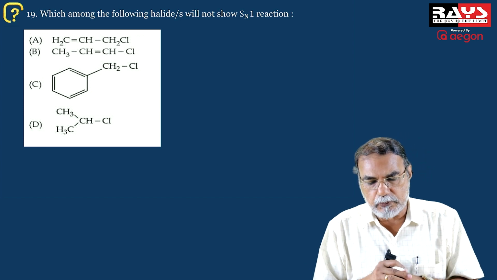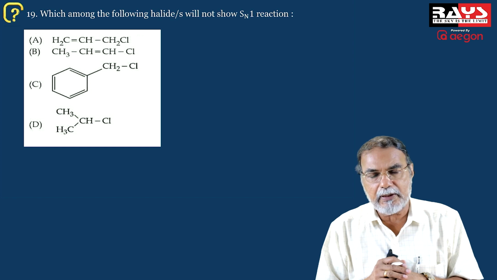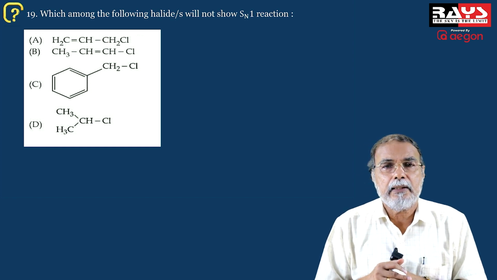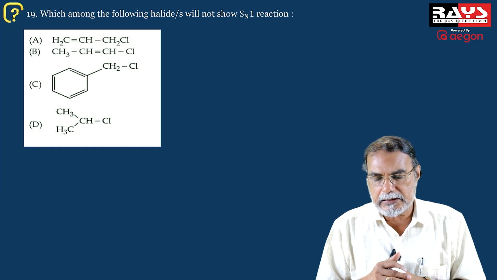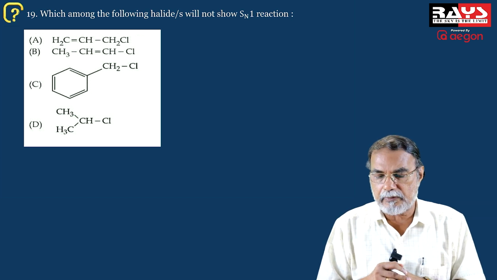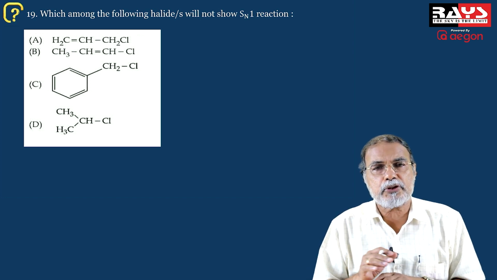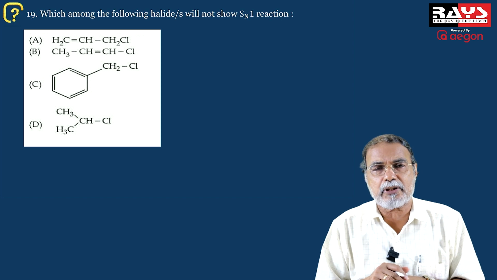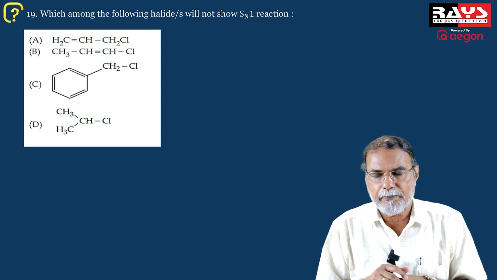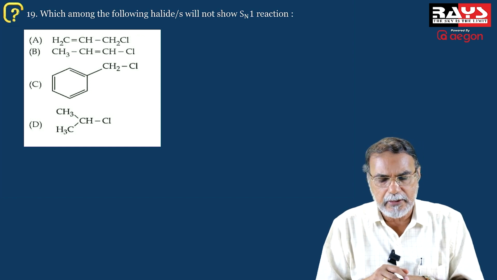Now coming to the next question, it is something based on the SN1 mechanism, SN1 reactions. You study in connection with nucleophilic substitution in the chapter haloalkanes and haloarenes. You have the detailed discussion of SN1 and SN2 reactions. And we know that SN1 reactions are most favored in the case of substrates which easily give a stable carbocation. It's a carbocation mechanism in SN1 reaction.